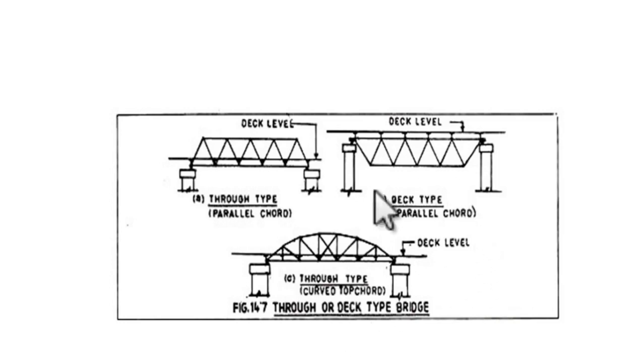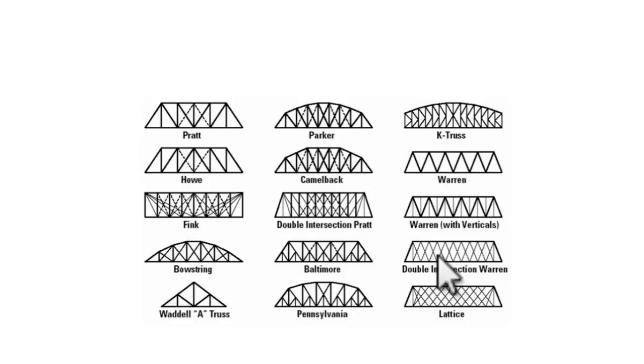This has already been explained. Example of this through type and deck type bridges, arch bridges. There are various kinds of truss girders that we can opt for. The first one is the Pratt truss. So this is the most simple through type girder.